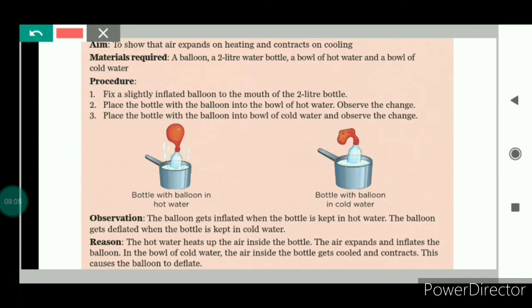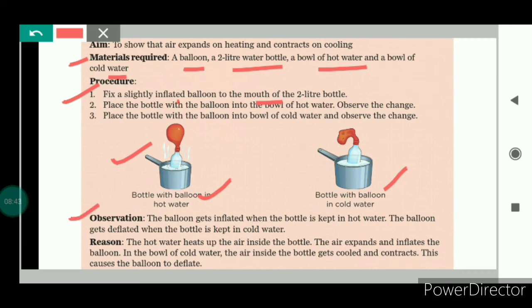There is one activity which shows that air expands on heating and contracts on cooling. The materials required for this activity are a balloon, a 2-liter water bottle, a bowl of hot water and a bowl of cold water. Let us see the procedure. Fix a slightly inflated balloon to the mouth of the 2-liter bottle as we can see here. Then place the bottle with the balloon into the bowl of hot water, and place the bottle with the balloon in the bowl of cold water, and observe the change in both cases.